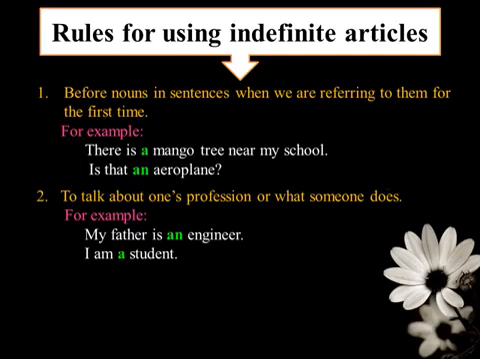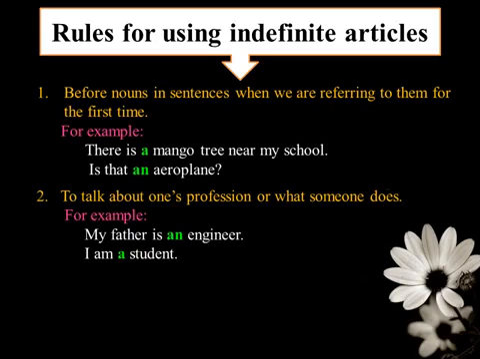What is the next sentence? I am a student. Here, which is the noun? Student is the noun. Student starts with the consonant sound. So we have to use a before it.